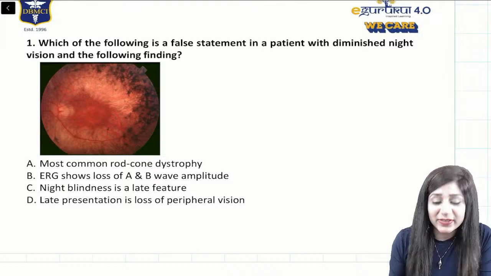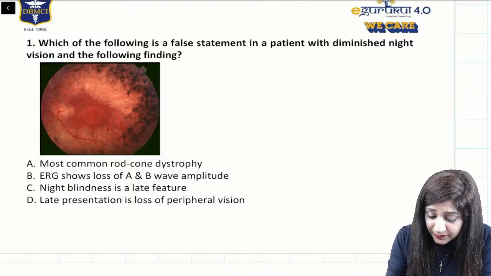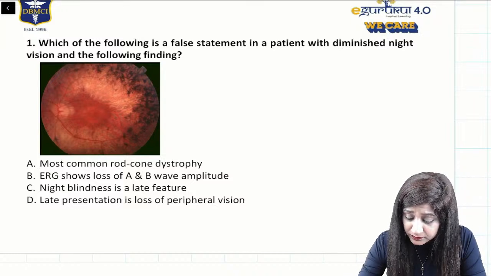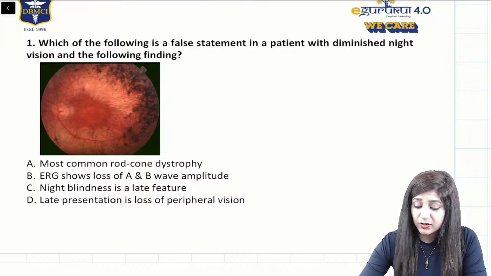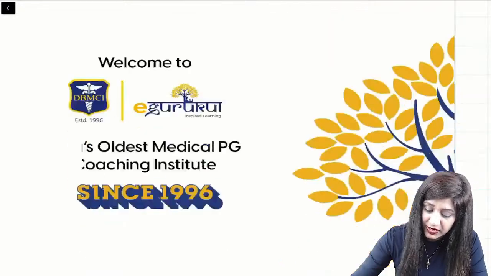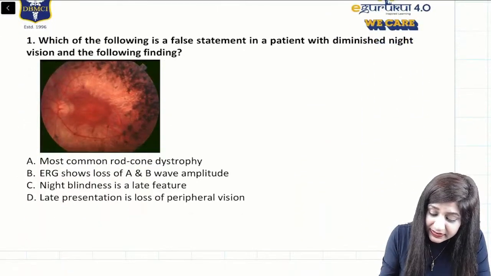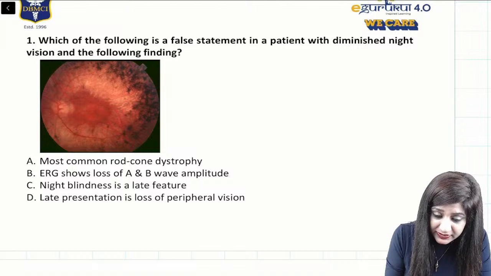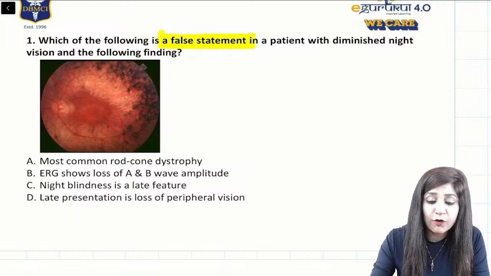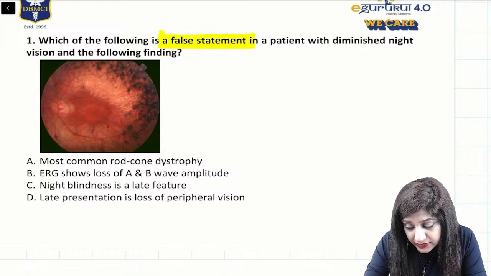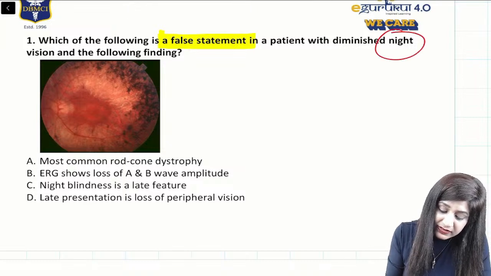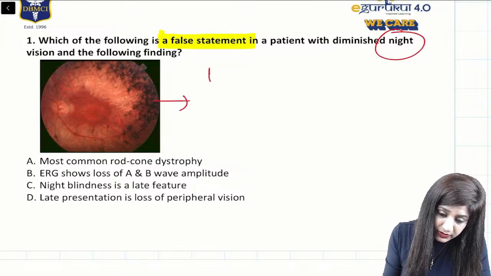So, let's start with question number one. Which of the following is a false statement regarding a patient who is having diminution of vision? There is a diminution of night vision. They are giving you a history of night blindness, and they are asking you which of the following is a false statement. So how to approach such a question? They are giving you the history of night blindness, and they are giving you the fundus.